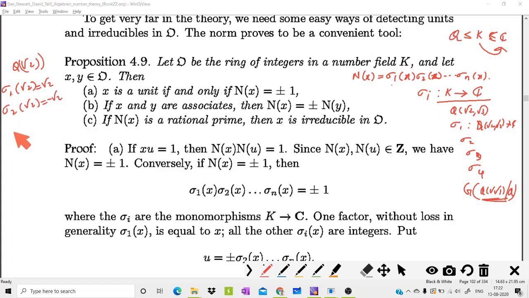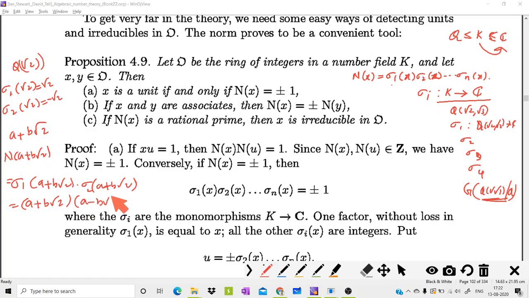Then you can consider Q of root 2 as the set of all a plus b root 2. Then what is the norm of this? N of a plus b root 2 is nothing but sigma 1 of a plus b root 2 times sigma 2 of a plus b root 2. Okay, so sigma 1 of a plus b root 2 is a plus b root 2 itself, because sigma 1 fixes Q, and sigma 2 gives a minus b root 2.